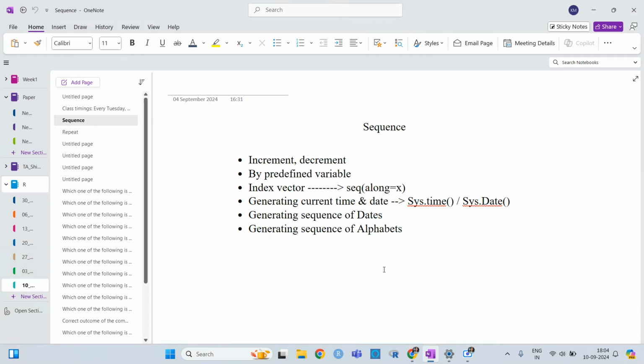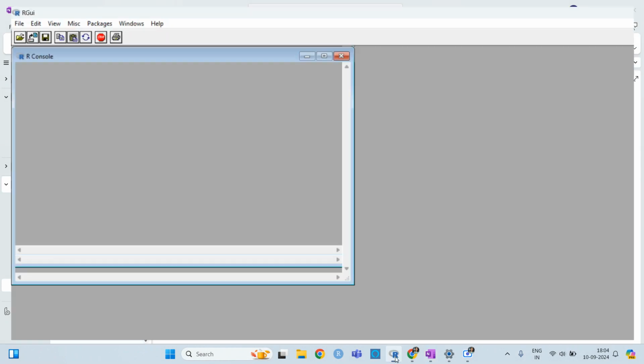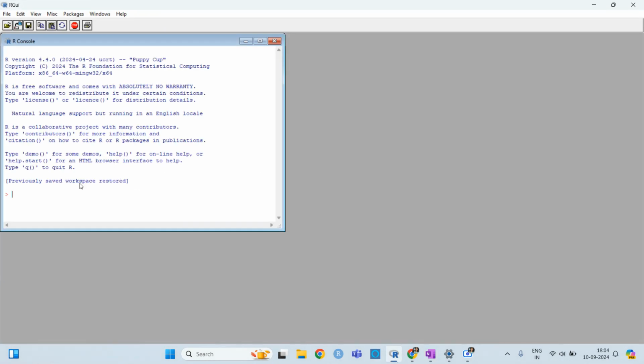Till now we have not defined a sequence with real numbers. So if I want to define a sequence like 1.67 to 5.8, let's say, then it will just add 1, plus 1, plus 1, and in that way it will define a sequence.